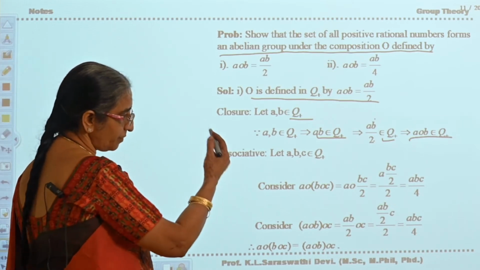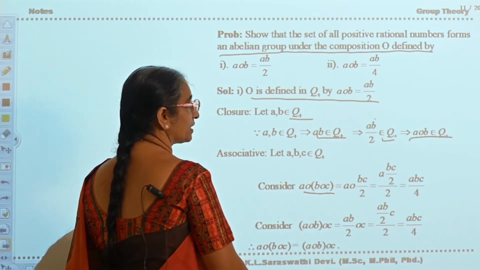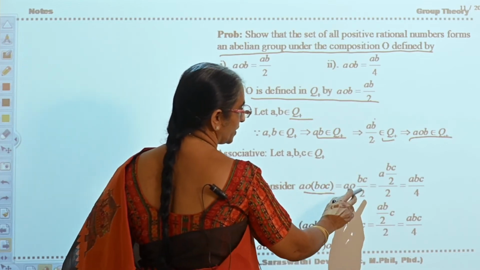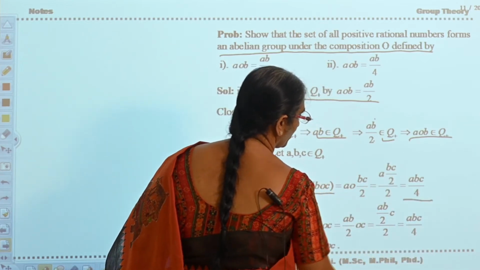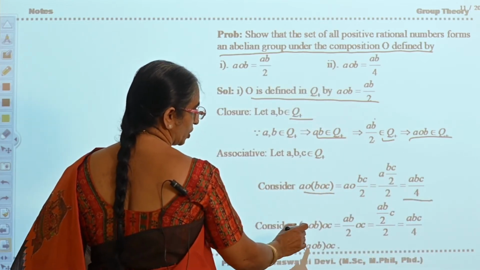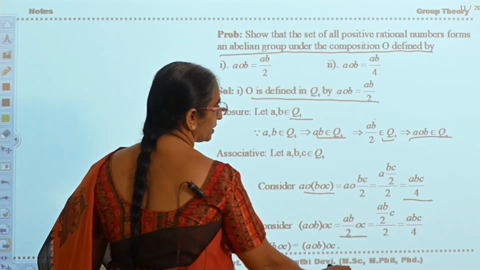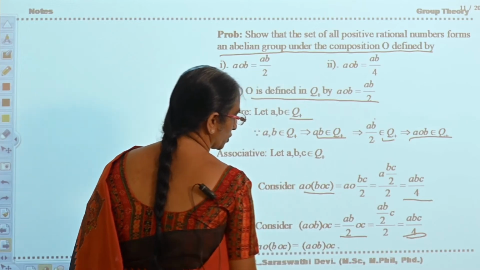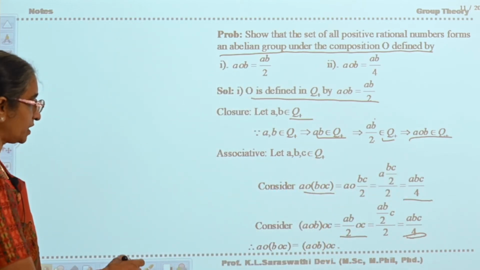Similarly, as in the previous case, associativity: consider A circle B circle C, that is A circle BC by 2, which is ABC by 4. And you also get A circle B circle C as AB by 2 circle C, that is ABC by 4. So from these two, the associative property is satisfied.